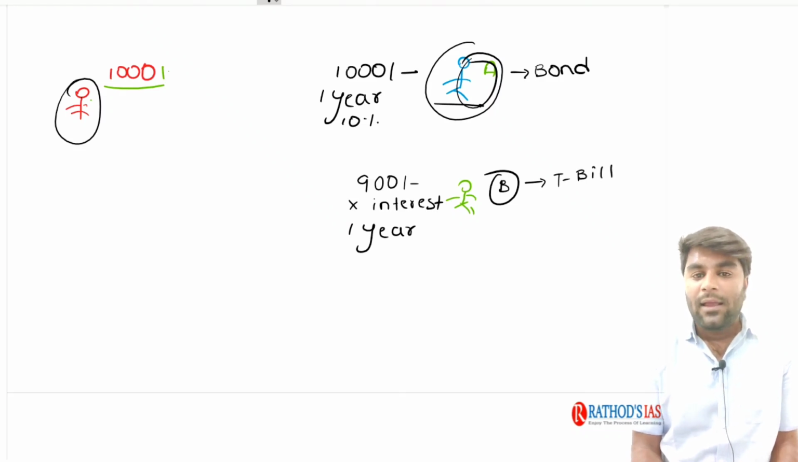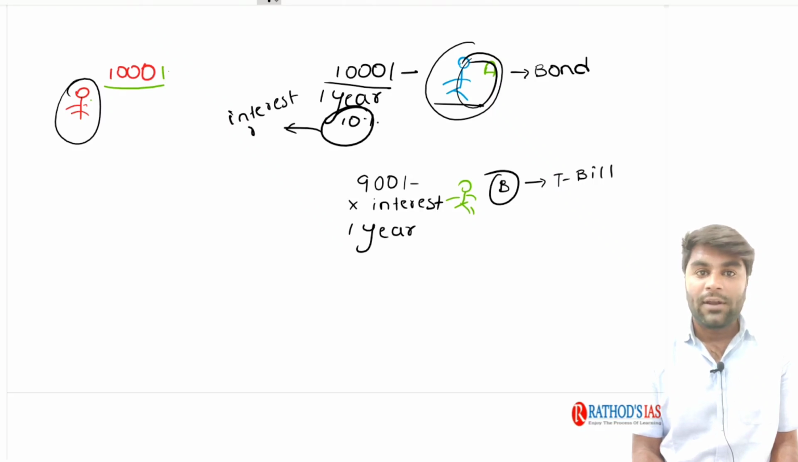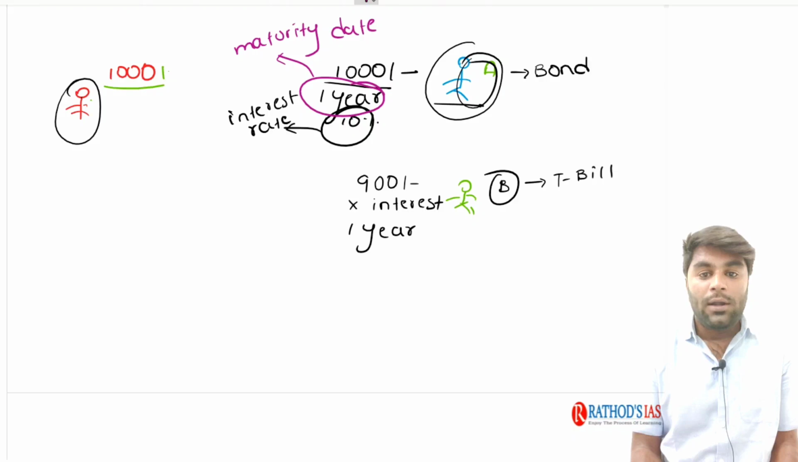Understand, the bond will have a face value, a principal value. It will have an interest rate. Try to observe the interest rate: 10%, you can clearly see it here. It is also going to have some maturity date. In such a way, a bond is going to have the principal amount, an interest payment amount, as well as a maturity date.